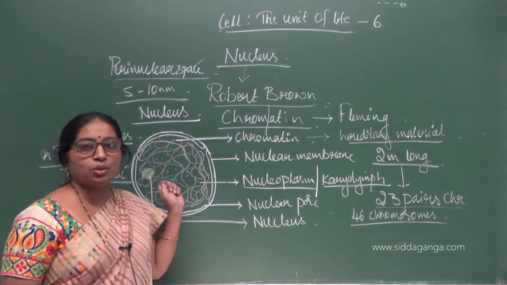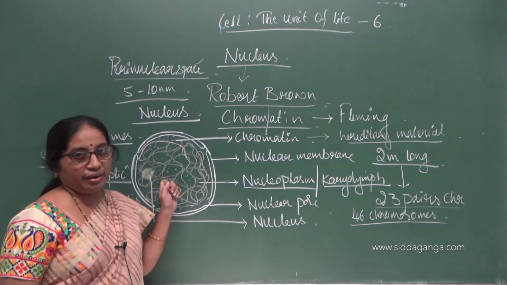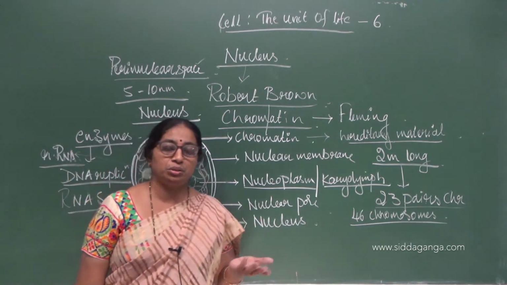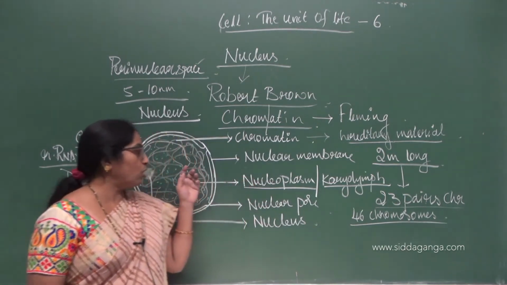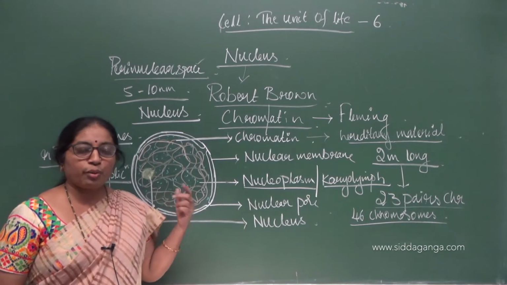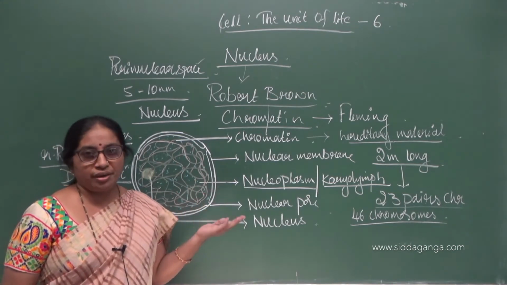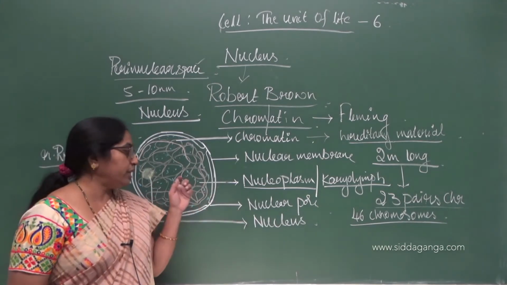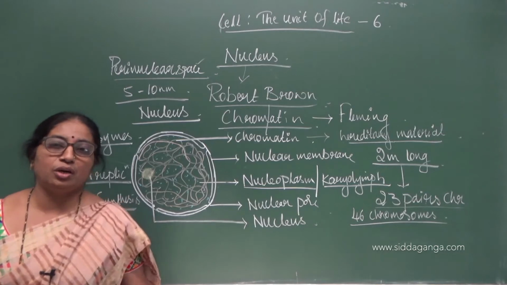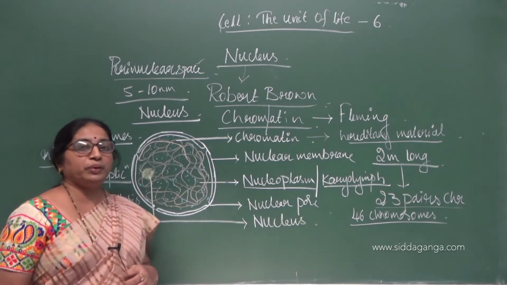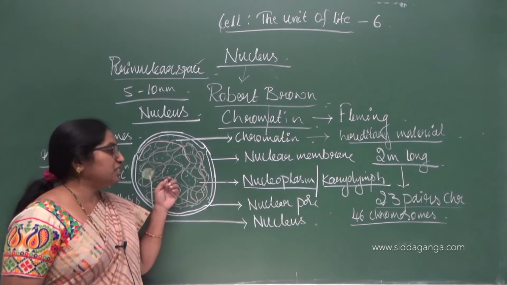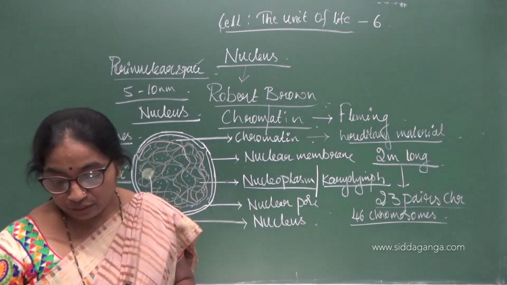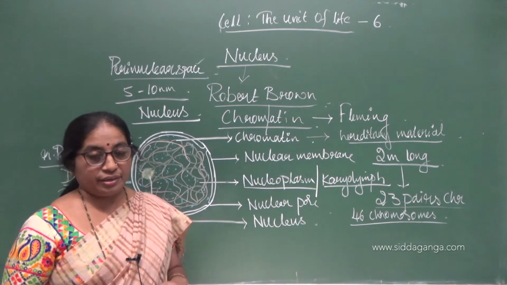This chromatin is called the vehicle of heredity because this hereditary material not only gets transferred from one generation to another generation, it is also one of the important raw materials for mutations and also for the study of evolution or for the formation of a new species. So it acts as the raw material for evolution and also for the formation of new species. Thereby this chromatin plays a very significant role in the cells or in the nucleus.